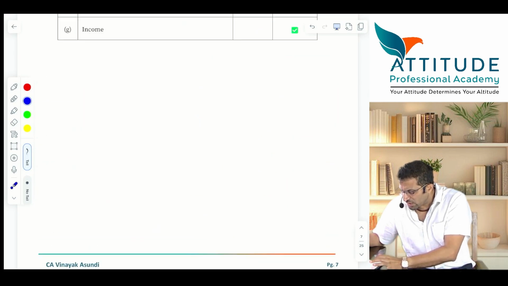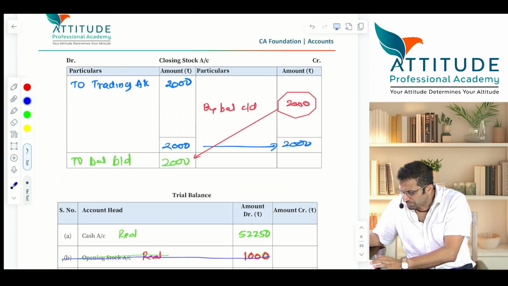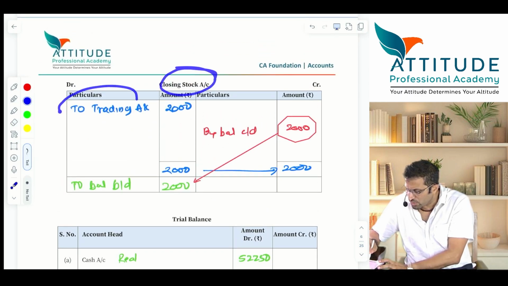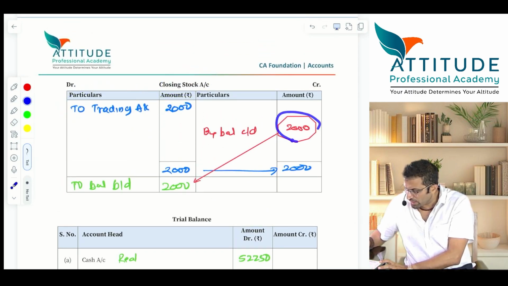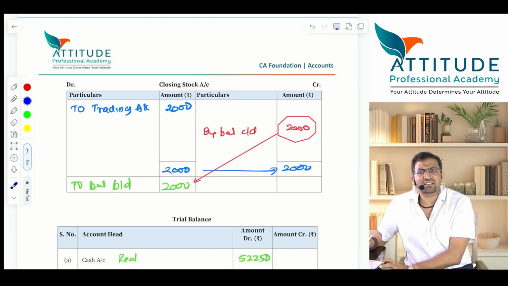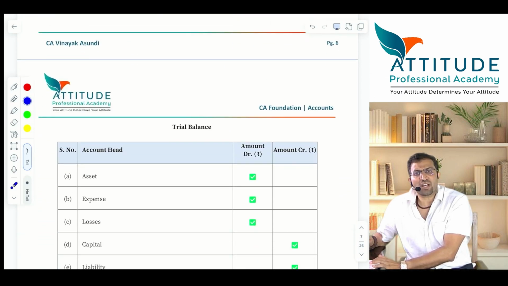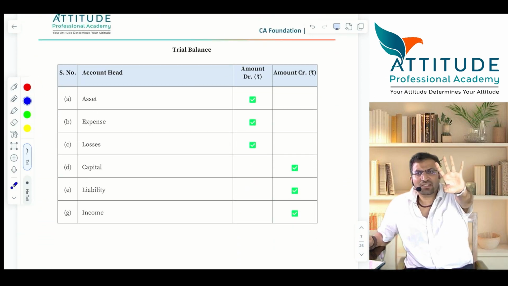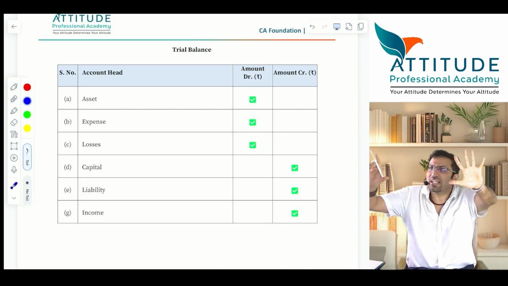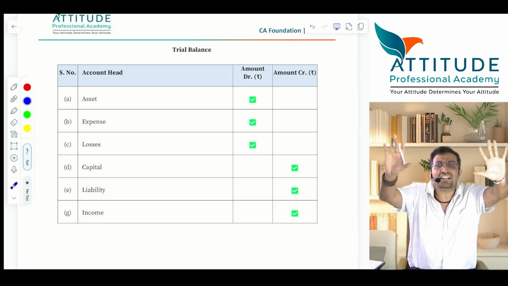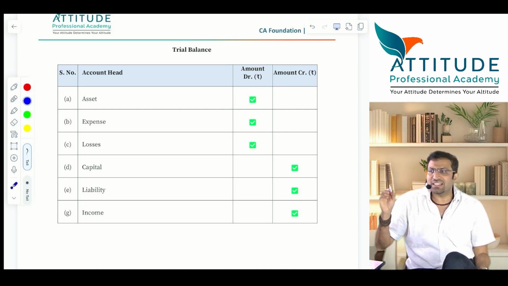I have opened the ledger account for closing stock also. Have a look at it. Closing stock account debit to trading account. And this also is balanced. So how many accounts are left now in the trial balance? 5 plus closing stock, which is not there in the trial balance, but it is an account, plus trading account. Totally how many accounts are left? 7. Is that clear?